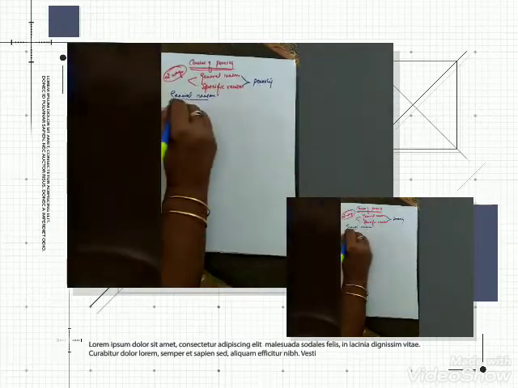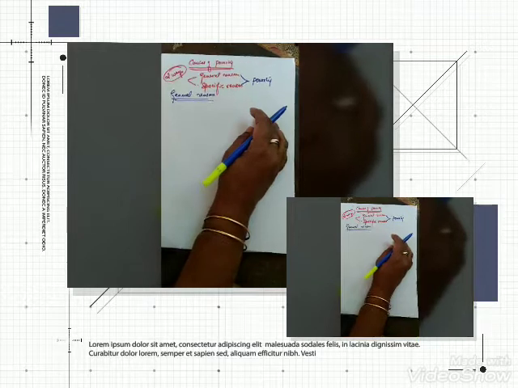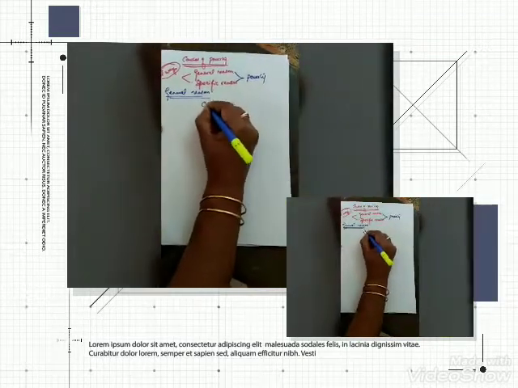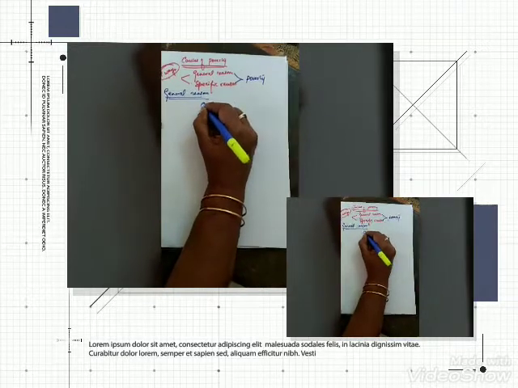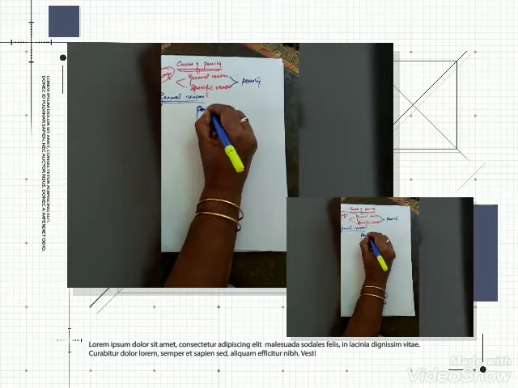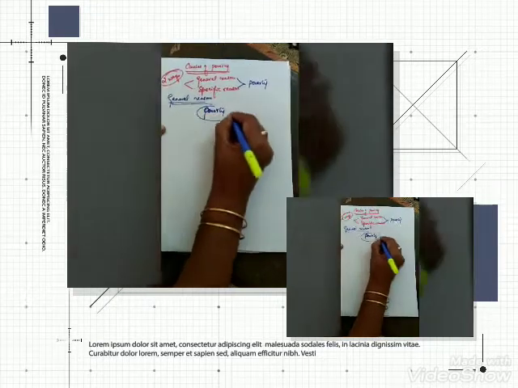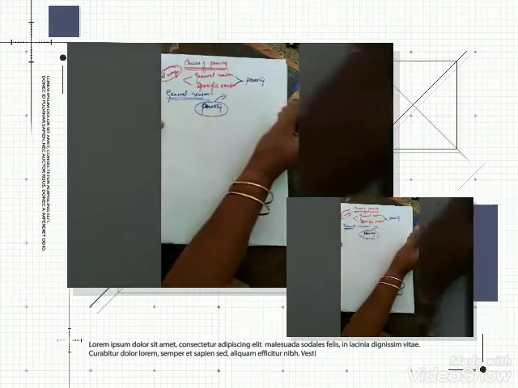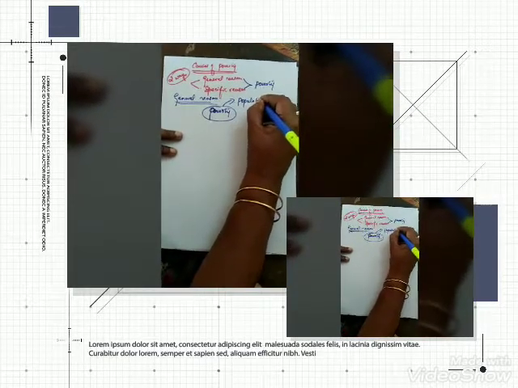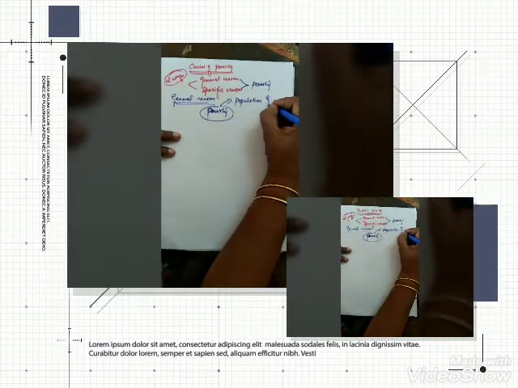So already we studied, we learnt in the previous class. It's a revision time. The first reason we can see is population growth.